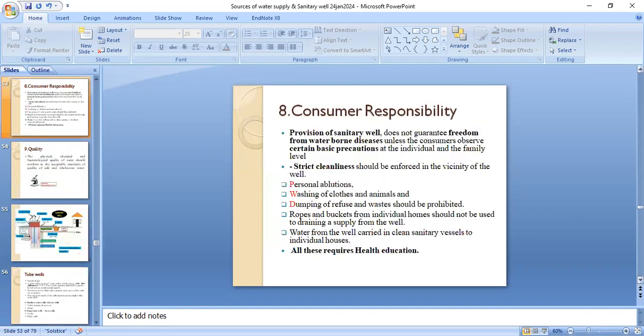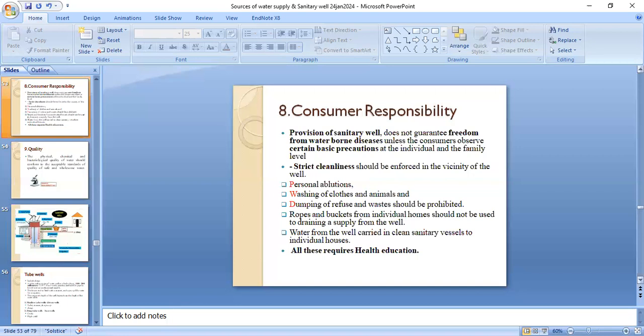Now the consumer's responsibility. Using a sanitary well does not guarantee freedom from waterborne disease unless the consumer observes certain basic precautions at the individual and at the family level. Strict cleanliness should be enforced in the vicinity of the well. That includes personal pollution; washing clothes and animals should be avoided. Dumping of refuse and waste should be prohibited.